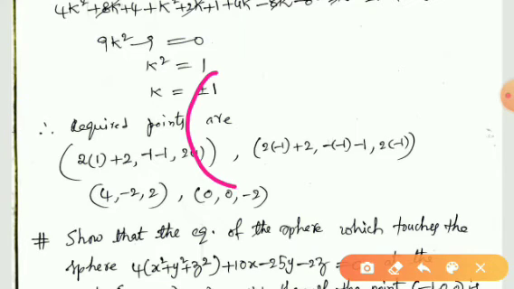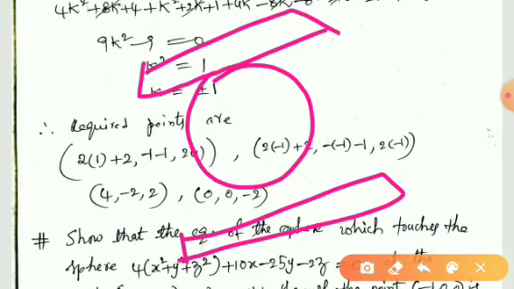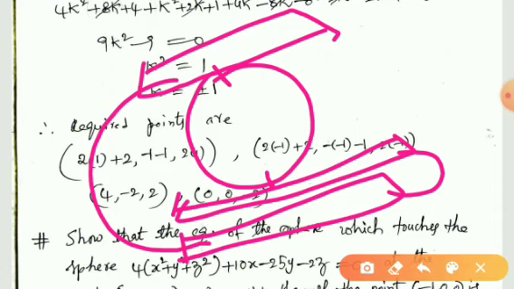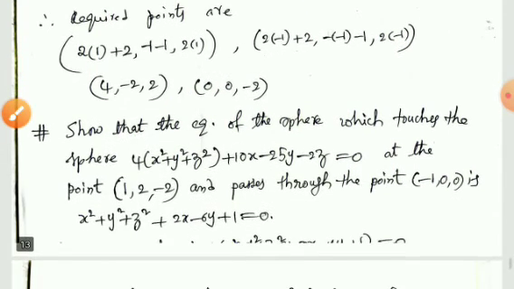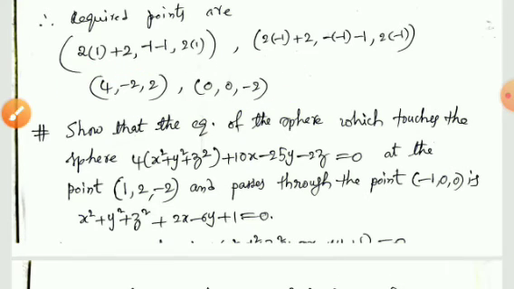See this. Here is a sphere and this is a plane. So you can draw 2 tangent planes which are parallel to the given plane. This and this are parallel, and also these two are parallel. So what do we have to find here? We have to find the points of contact. Therefore, there are 2 points satisfying the given condition. These 2 points are these two. Hence the problem is solved.